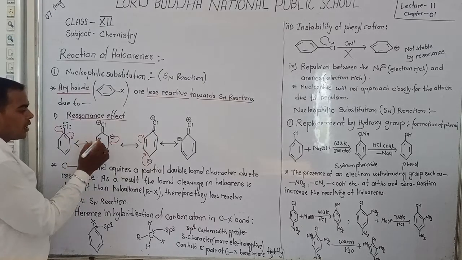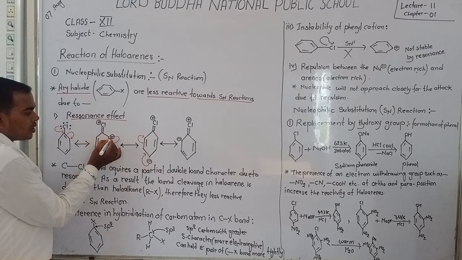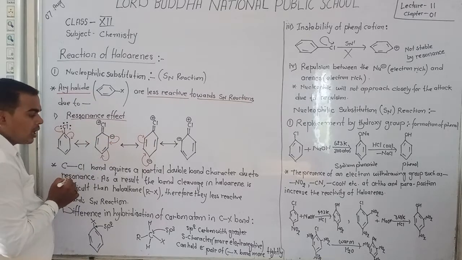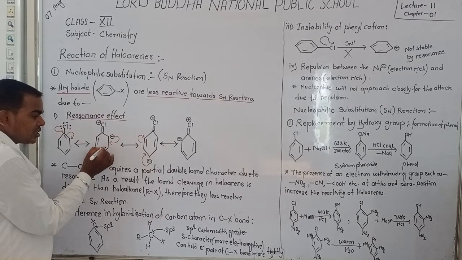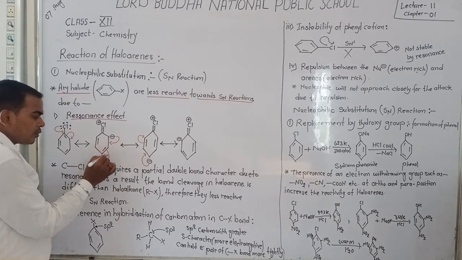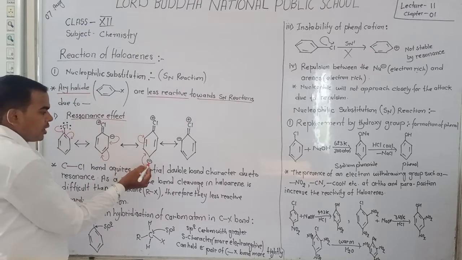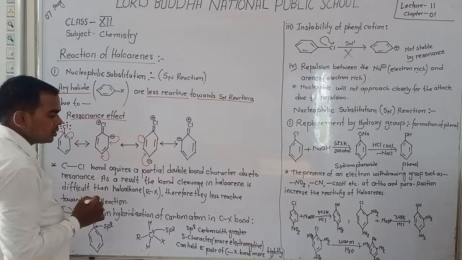Dear students, again this electron pair from these carbons moves towards the next carbon, and due to increased electron density, the pi electrons move to the other carbons and form a negative charge and a pi bond.